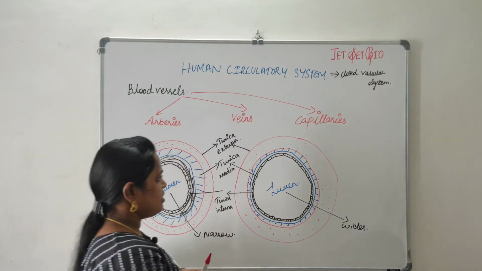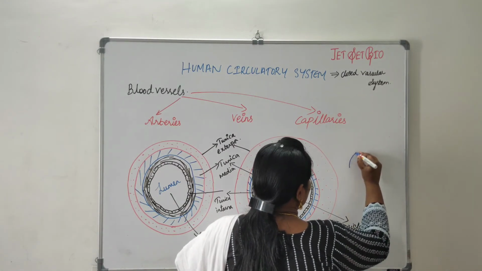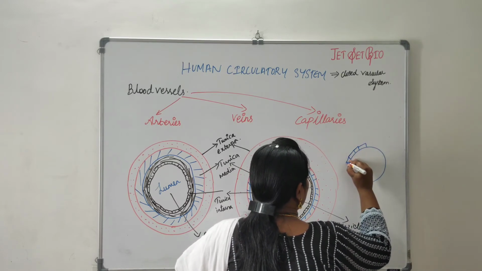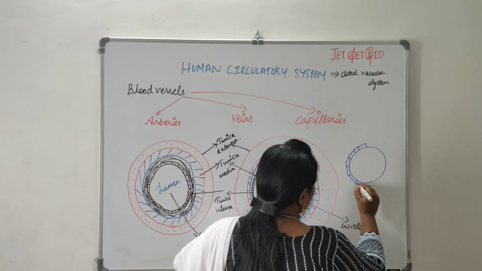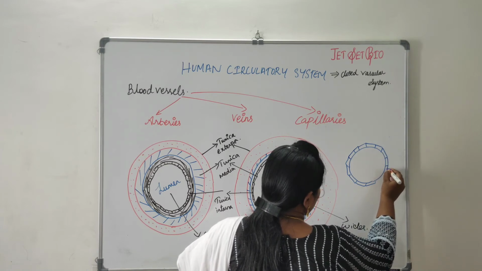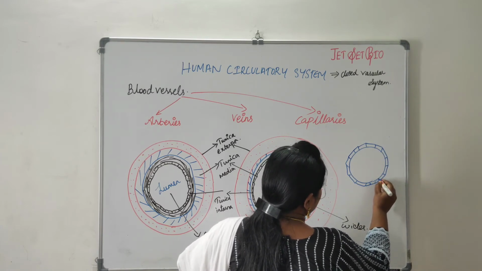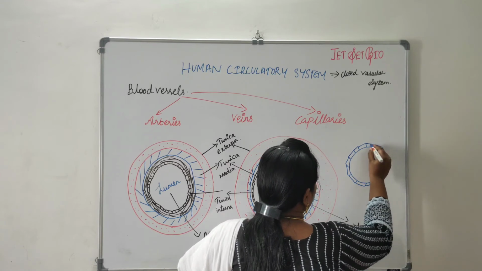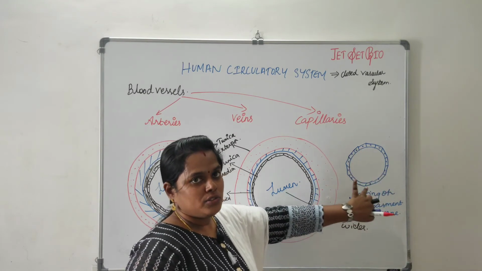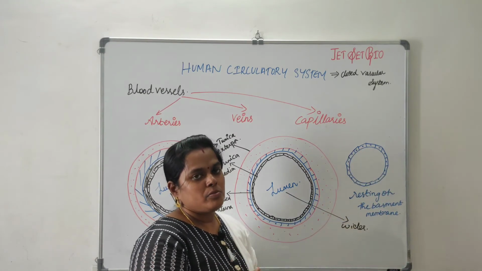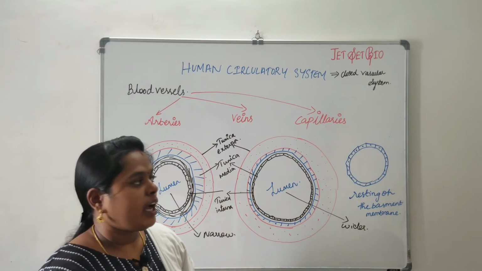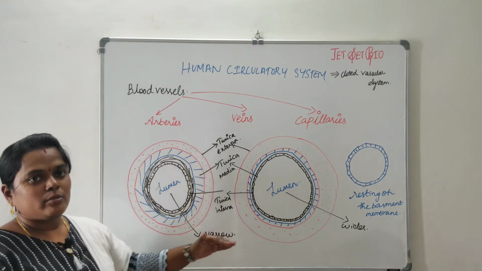So coming to capillaries, we said it is a single layer of cells. They are the vessels with only a lining of squamous epithelial cells. They are made up of a single layer of cells called the squamous epithelial cells. So the structure of the capillaries is just a single layer of cells resting on a basement membrane. This is all about the diagrammatic representation of the